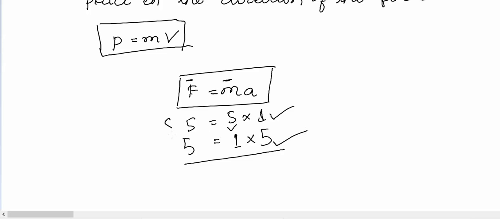And here from this example we can also see that if we reduce the mass 5 times, we will increase the acceleration 5 times. So this explains the second law, and this formula is very important. Force is equal to mass into acceleration.